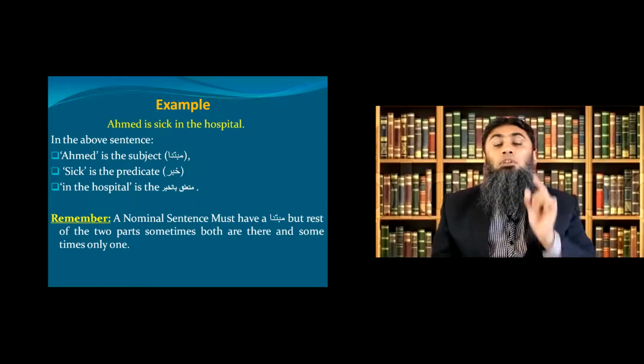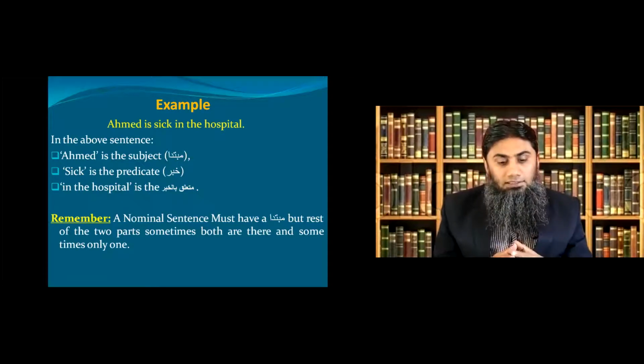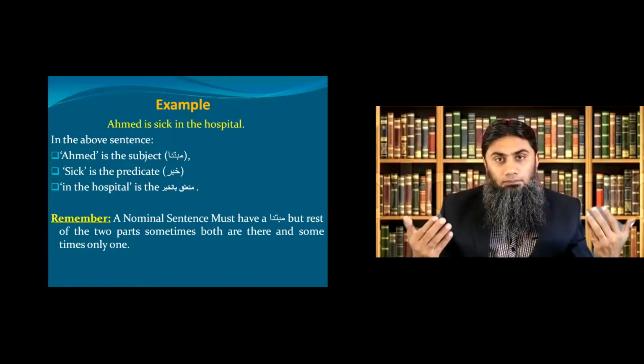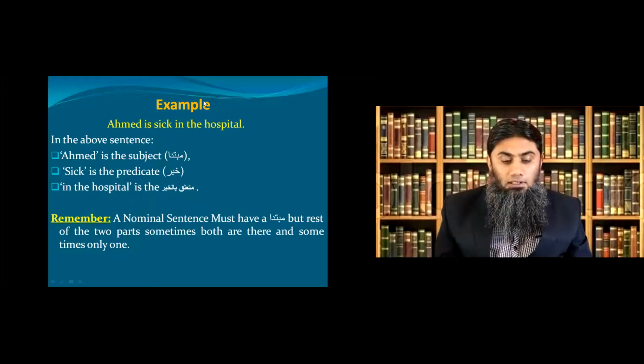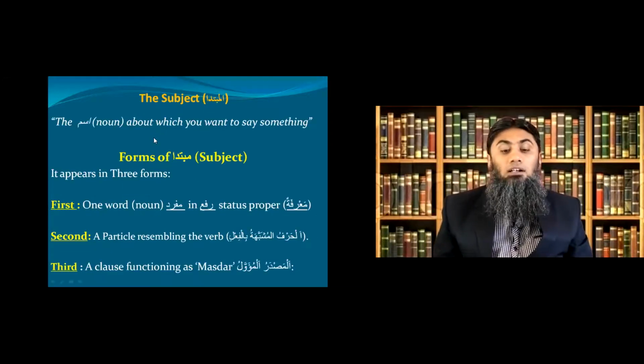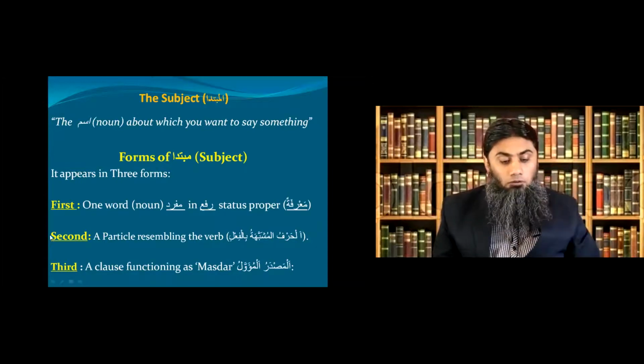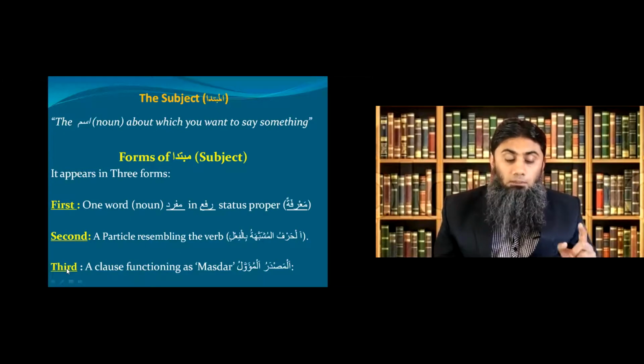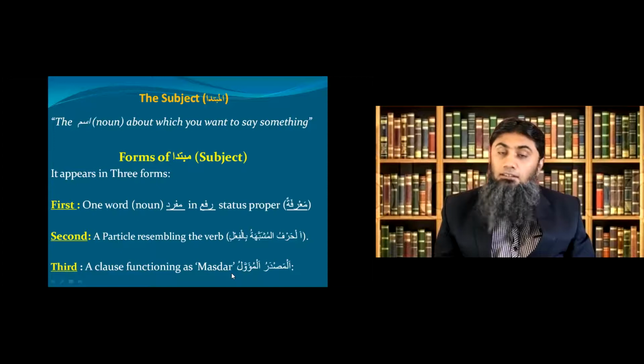So we are studying Jumlatul Ismiya or nominal sentence, a sentence that begins with an ism. Okay, it has three parts: subject or mubtada, khabar or predicate, and mutaalliq bil khabar. Today in this lesson we only discuss the first part, subject or mubtada. Subject has how many forms? Three forms. Form number one, a word. Form number two, a particle resembling. And form number three, a clause functioning as masdar.